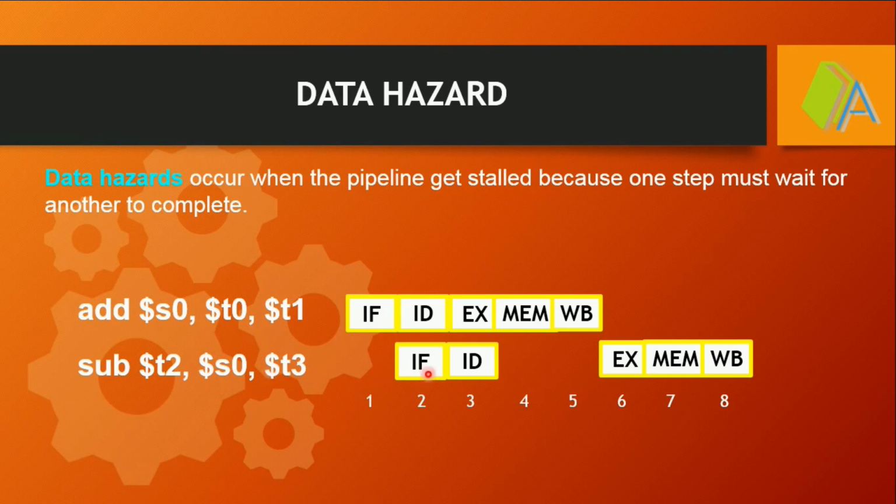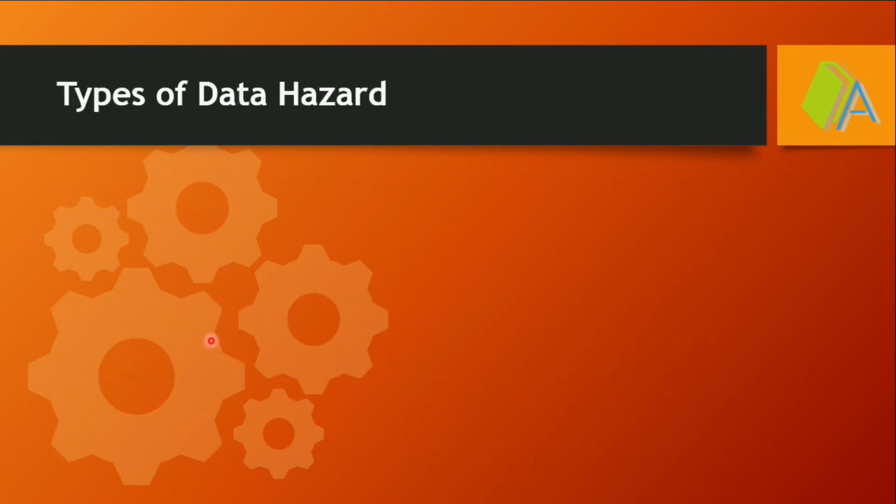T3 will be available, but S0 will be available only after the processing of the first instruction. The first instruction's data will be available only at clock cycle number 5, so execution of the second instruction happens only at clock cycle number 6. Here two clock cycles get wasted due to data hazard, mainly because of the data dependency between these two instructions.